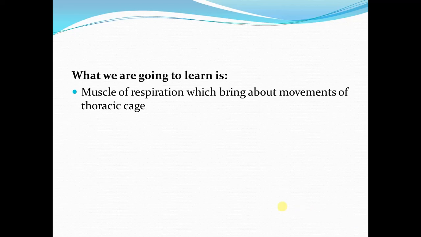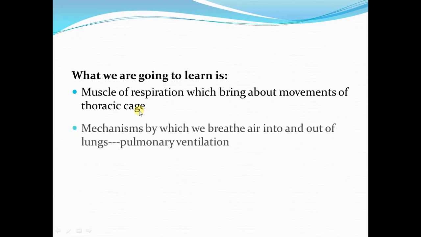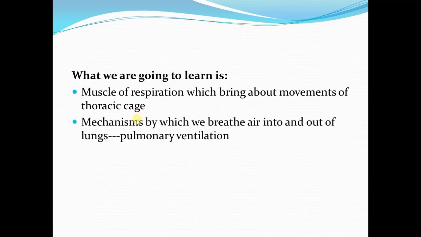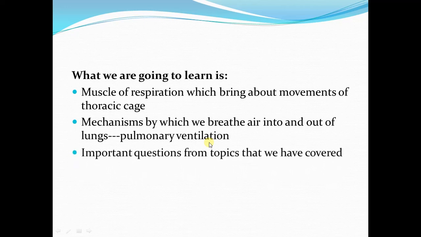The first one is the muscles of respiration, which bring about the movements of the thoracic cage, and we are going to talk about the mechanisms by which we breathe air into and out of the lungs, which is the process of pulmonary ventilation. And in the end, we are going to talk about the important questions from the topics that we have covered.